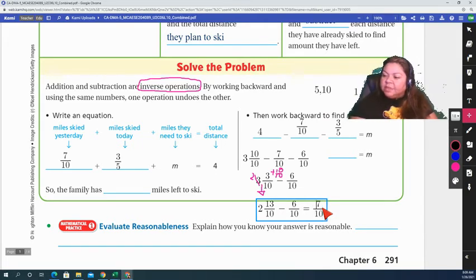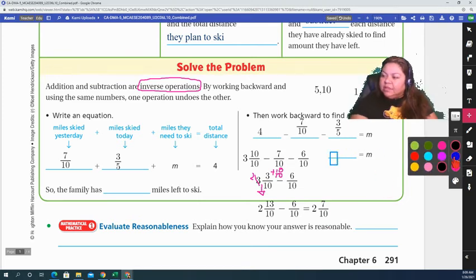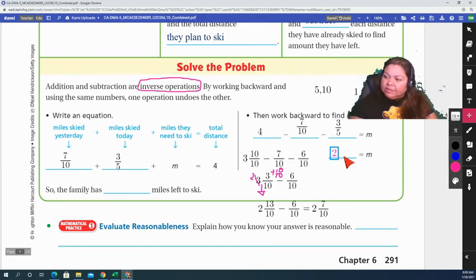We always keep the same denominator. Remember that when you subtract or add, you do not subtract or add the denominator. So 13 minus 6 was 7, and carry over the 2, so that's 2 and 7/10. So that means that m is equal to 2 and 7/10.